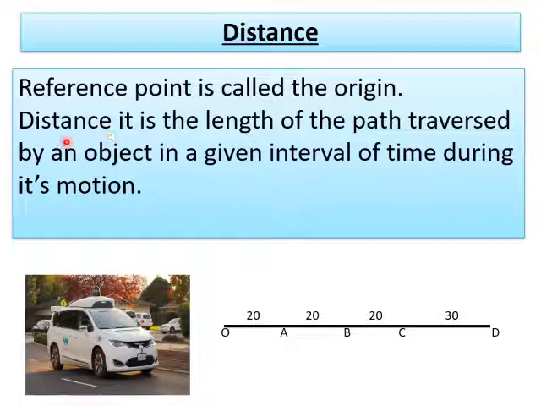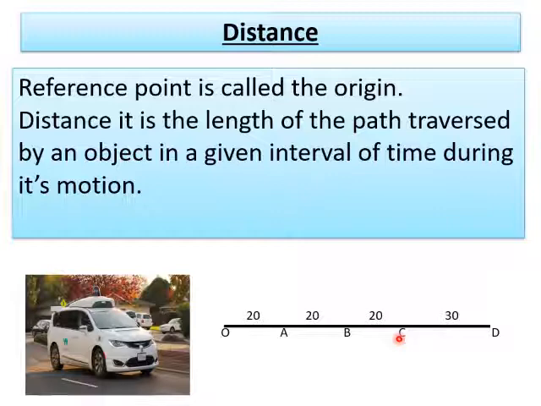When you come to distance, distance is the length of the path traversed by an object in a given interval of time during its motion. Suppose you observe this car traveled its journey. Let its reference point be O. From O to A it covered 20 kilometers in 1 hour, and A to B, imagine 20 kilometers, it took 1 more hour, and B to C 20 kilometers, it took 1 more hour. So from O to C in 3 hours of journey, it covered 60 kilometers.